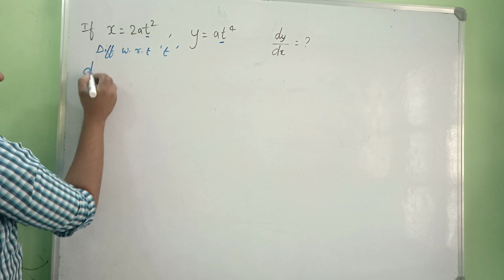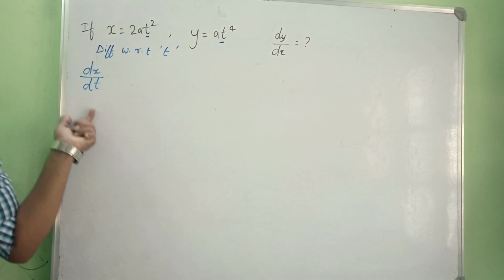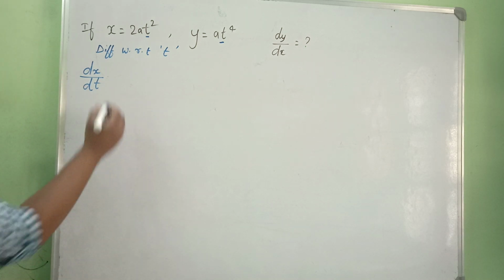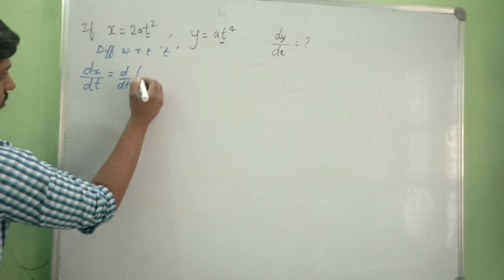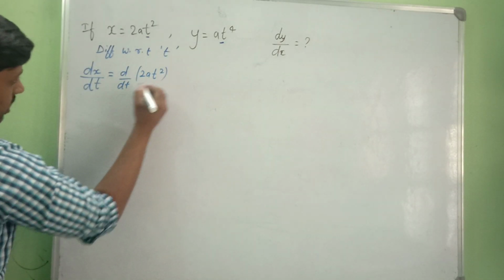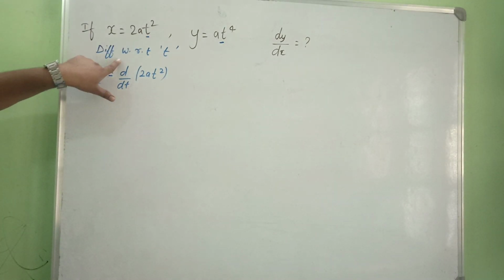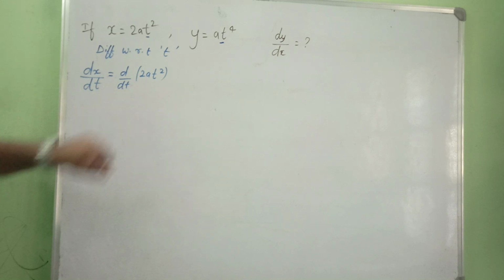So x is nothing but dx by dt. We'll be getting dt because we are differentiating with respect to t. So dx by dt is equal to d by dt of 2at square. I hope you are understanding. So dx by dt is nothing but d by dt, with respect to t we are doing, of 2at square.